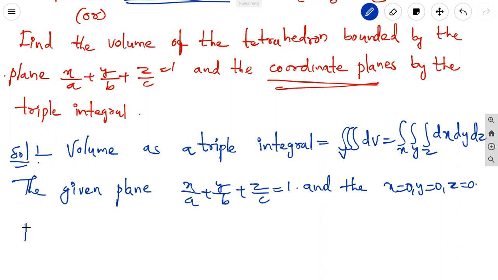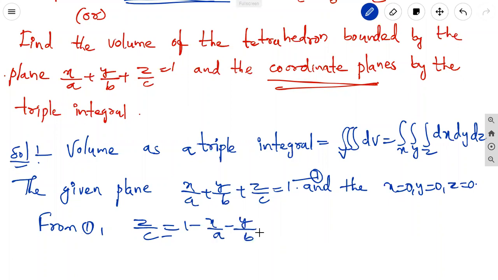First, we convert the z limits into x and y. From equation 1, z by c equal to 1 minus x by a minus y by b, so z equals c into 1 minus x by a minus y by b.